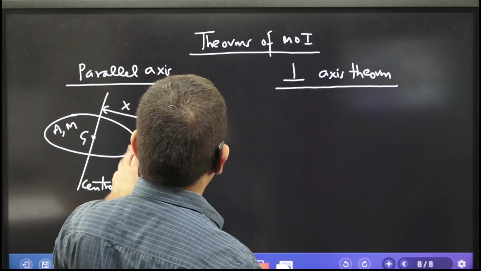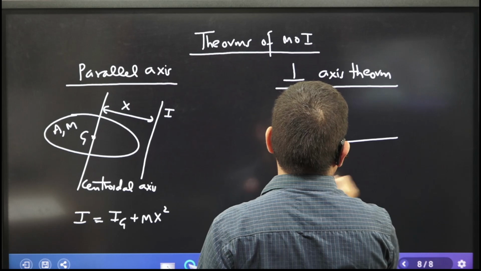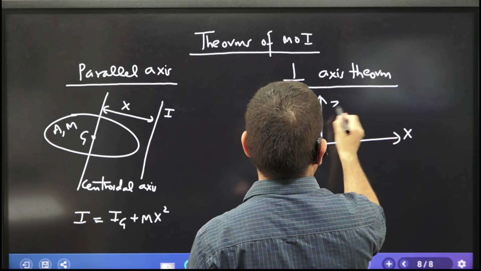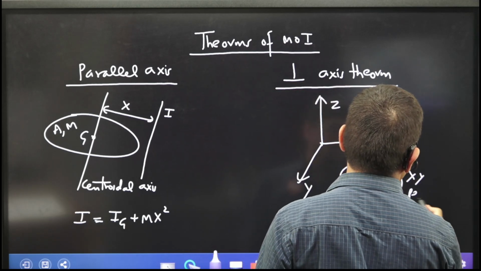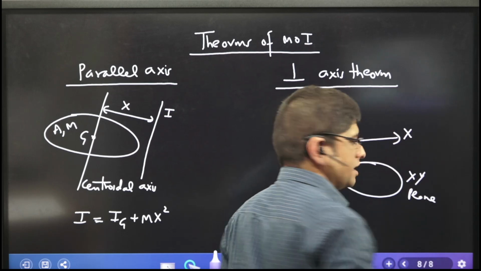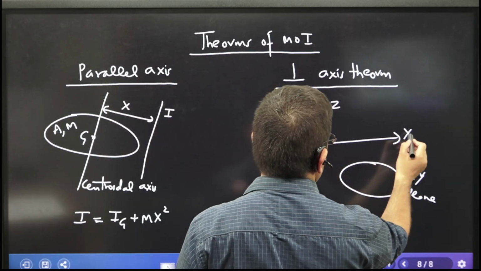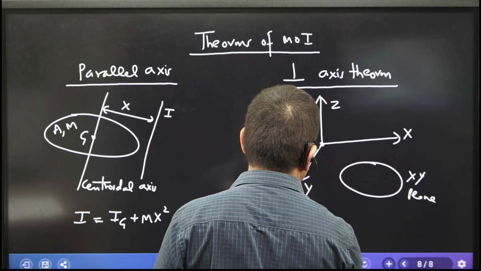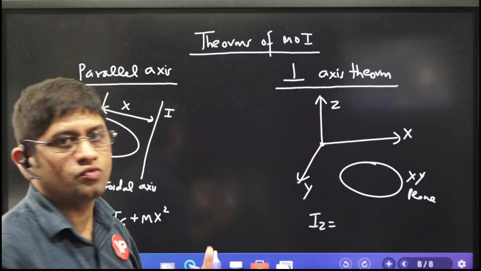What is the perpendicular axis theorem? Let's take this coordinate system x, y, z. Let us say the body is lying in the xy plane. And I know the moment of inertia of the body about the x-axis and y-axis, and I want to find the moment of inertia of the body about the third axis, which is perpendicular to the first two axes.